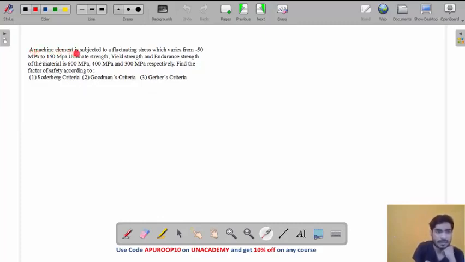A machine element is subjected to fluctuating stress which varies from minus 50 megapascal to 150 megapascal. Okay, so what is given, my friend? Sigma minimum is given.